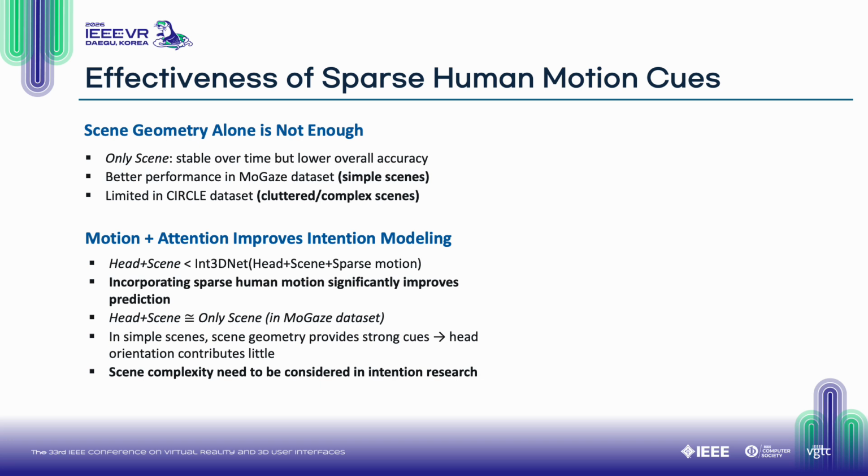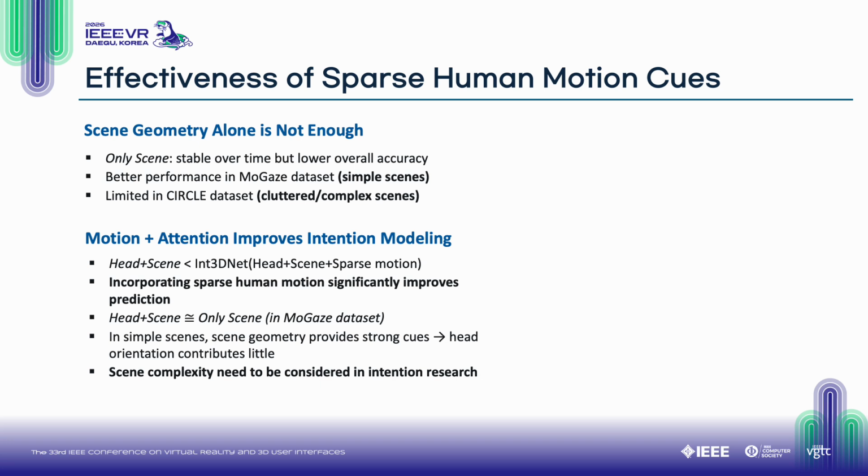We also discussed the effectiveness of sparse human motion cues. When we use only scene geometry for intention prediction, the results are stable over time, but the overall accuracy is lower. It performs relatively better on MoGaze when scenes are sampled, but its performance drops on CIRCLE, which contains cluttered and complex environments. This suggests that using scene geometry alone without human cues is not sufficient for accurately anticipating human